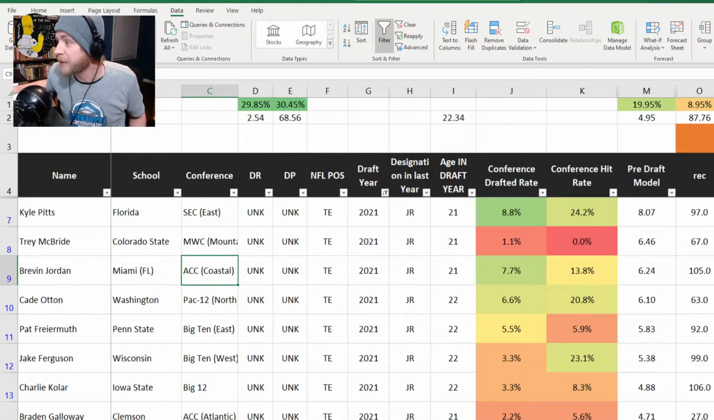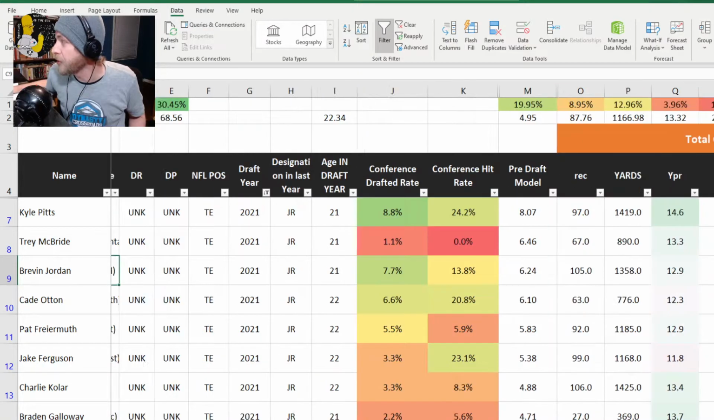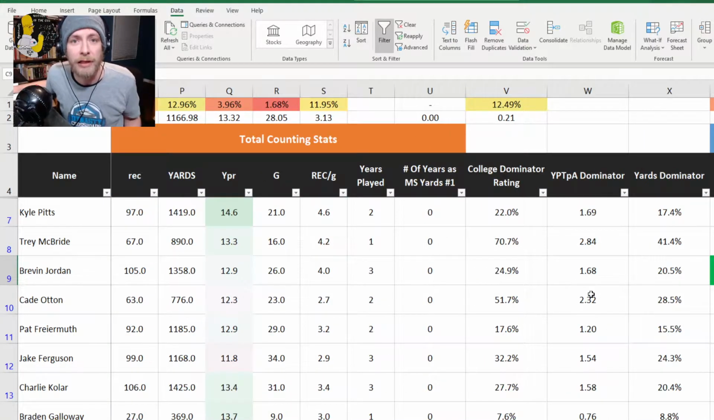So yeah, that's my Brevin Jordan weirdness. I don't think people are actually taking the time to go look. I think they know Kyle Pitts is the receiver and Brevin Jordan isn't. And the other players in this class aren't nearly as productive. But Brevin Jordan is easily as productive as Kyle Pitts. Like, pretty easy to say that with a straight face.